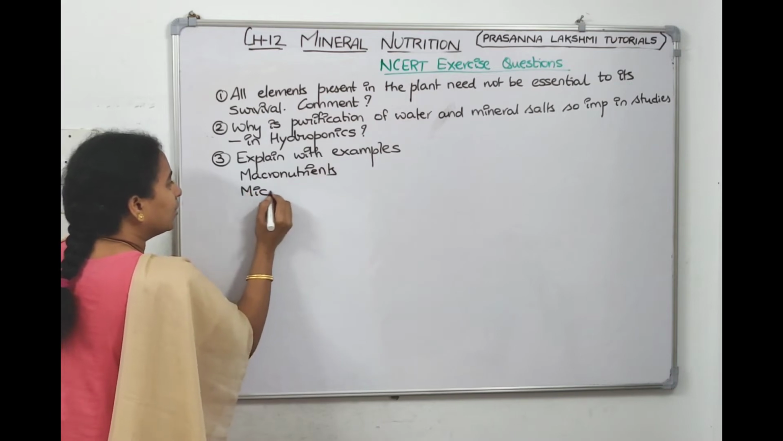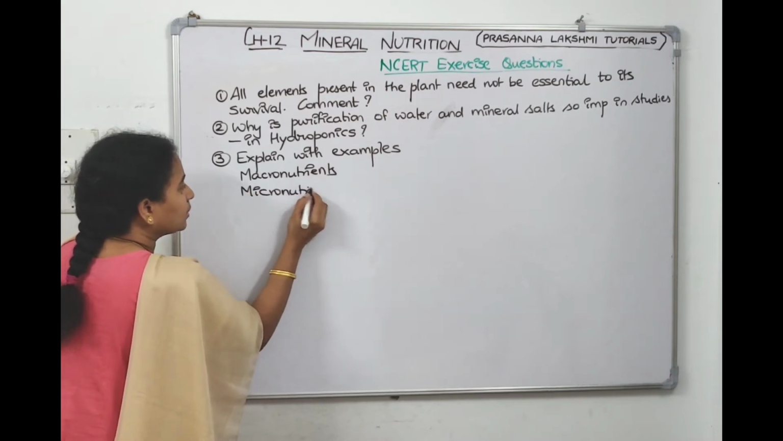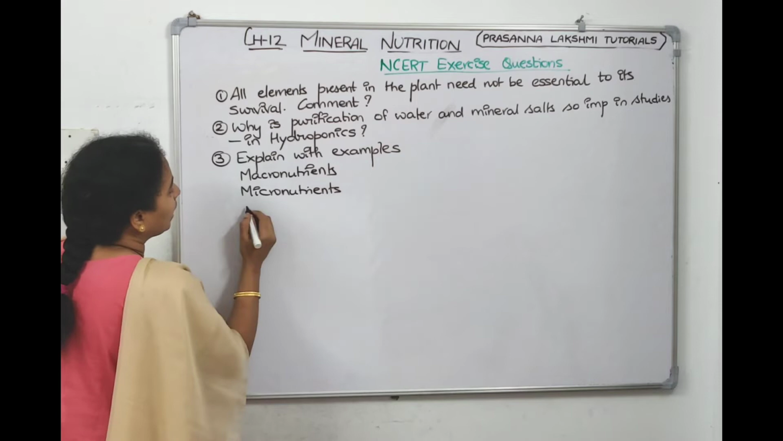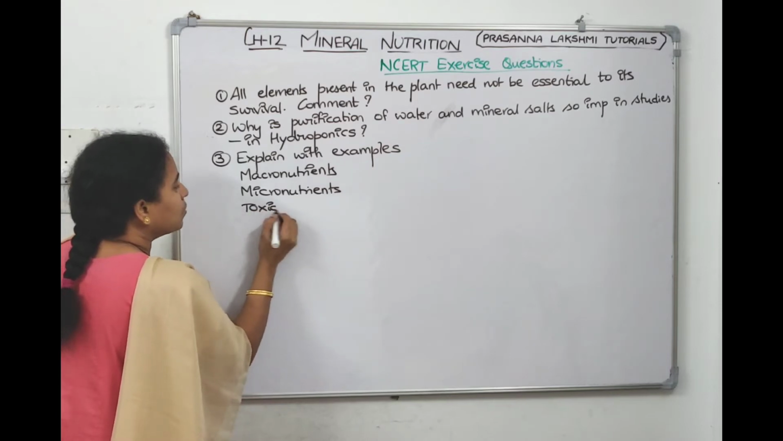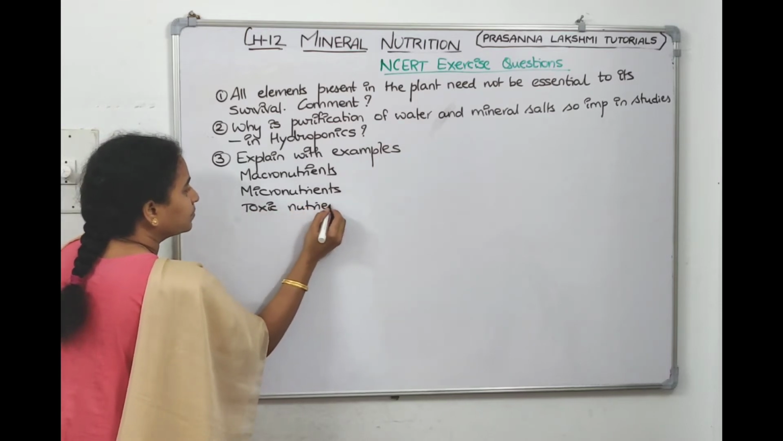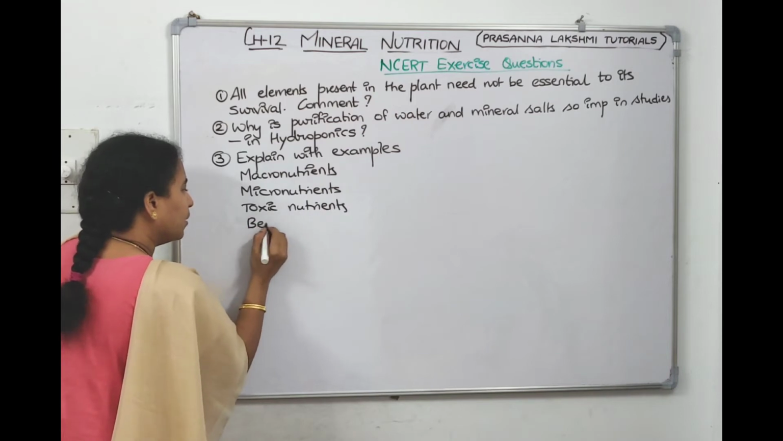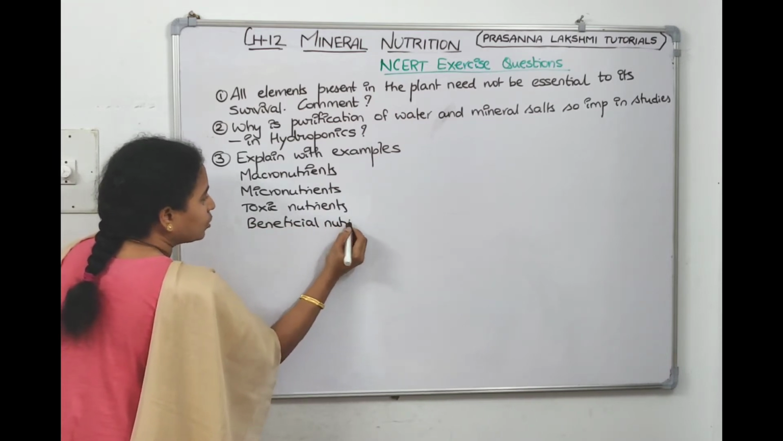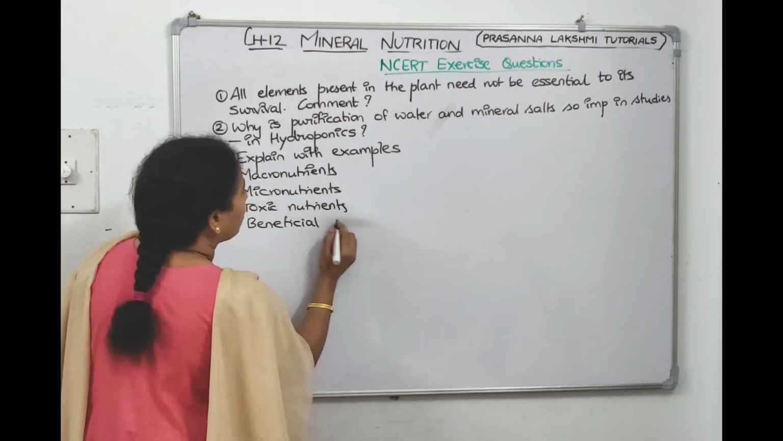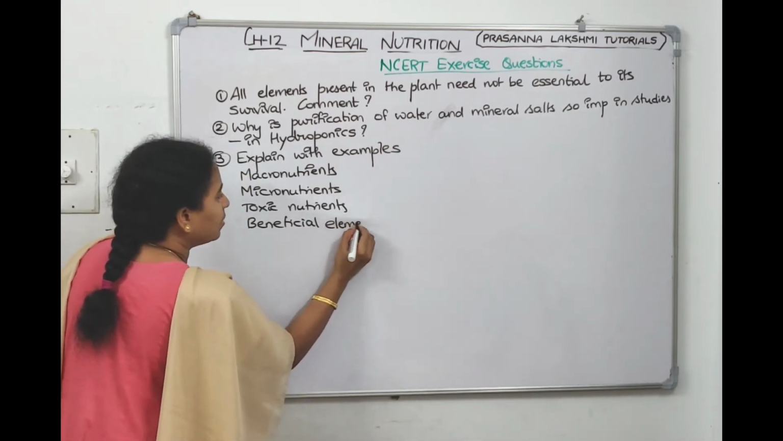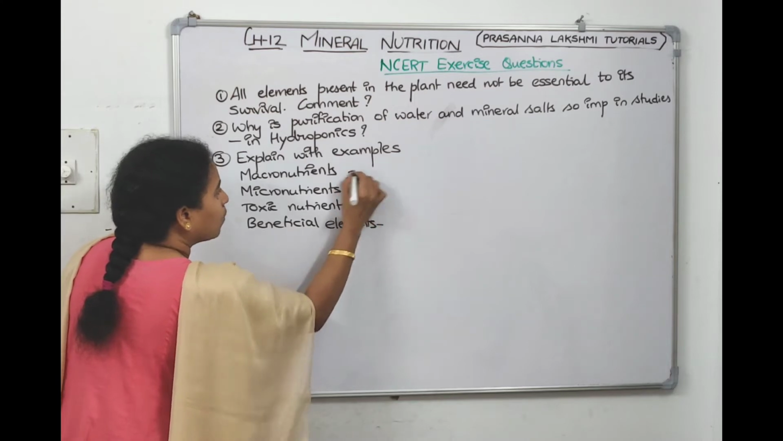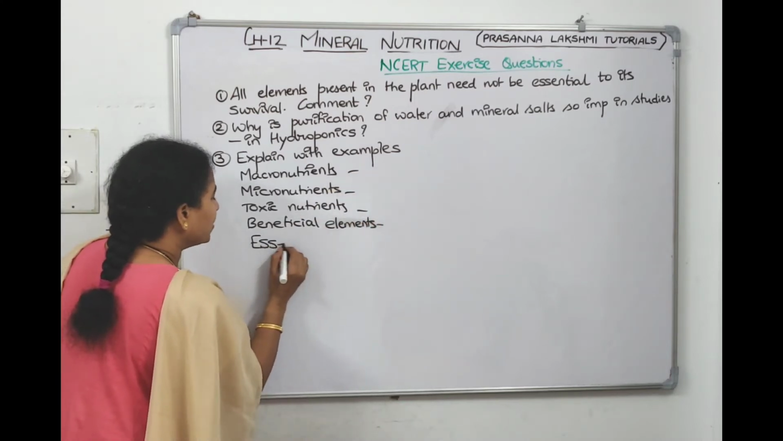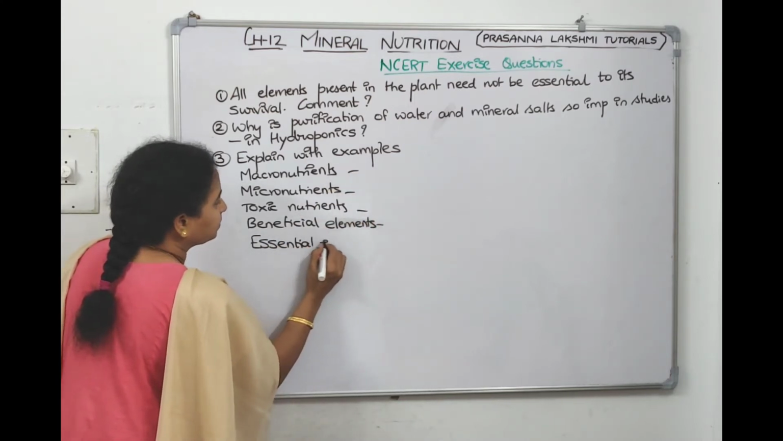What are micronutrients? They asked. And what are toxic nutrients? They asked. What are beneficial nutrients? Beneficial elements, we can write. What are beneficial elements? And what are essential elements? This is our third question.